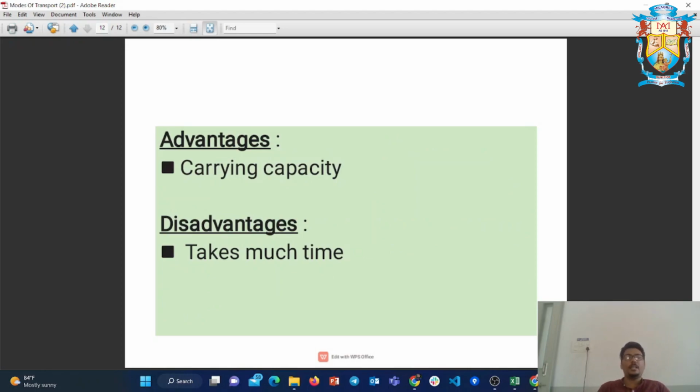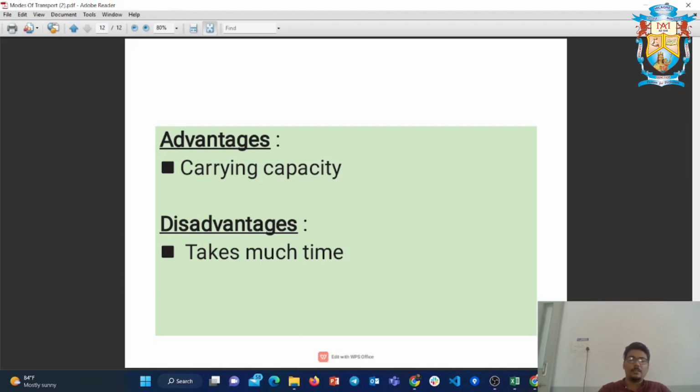So these are the different transportation methodologies and the advantages of travel. For sea travel or water transportation, the carrying capacity is small. The disadvantage is that it takes time. You cannot travel so fast. They go according to the flow only, and it takes really much time to reach from one destination to another. And here we are ending.